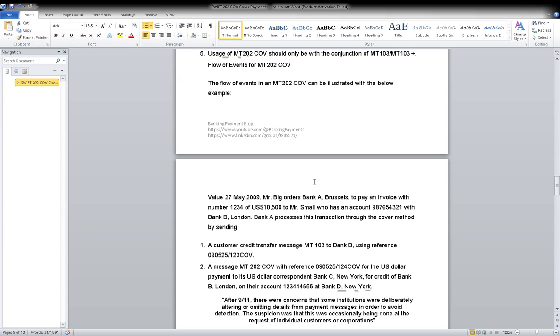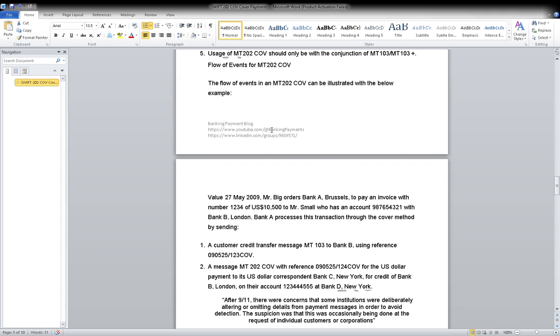It is used to notify the account owner of an entry which has been debited to its account. The entry will be further confirmed by the statement. That is the 940; the statement is 940. And this is a status message. 900 is a status message, 900 and 910.